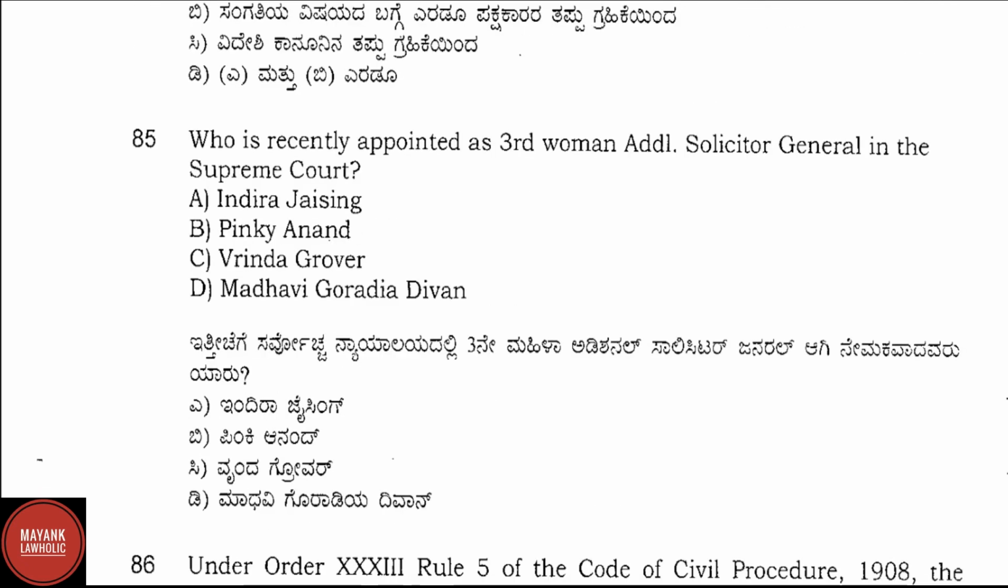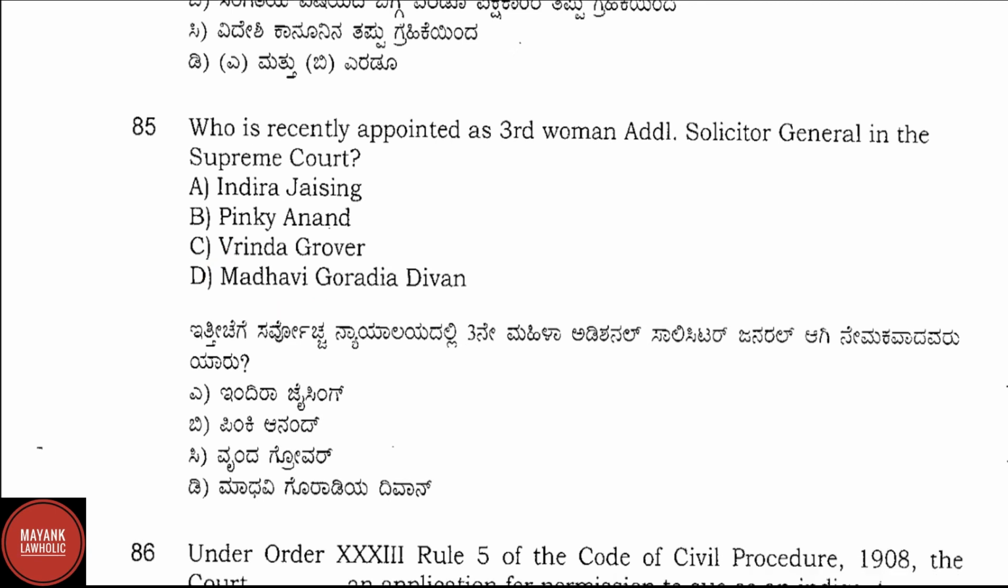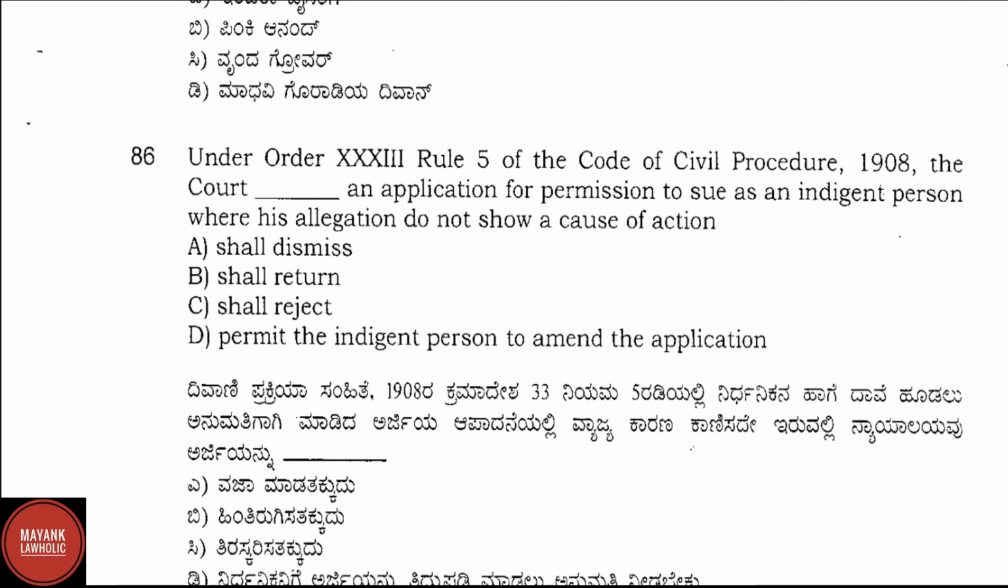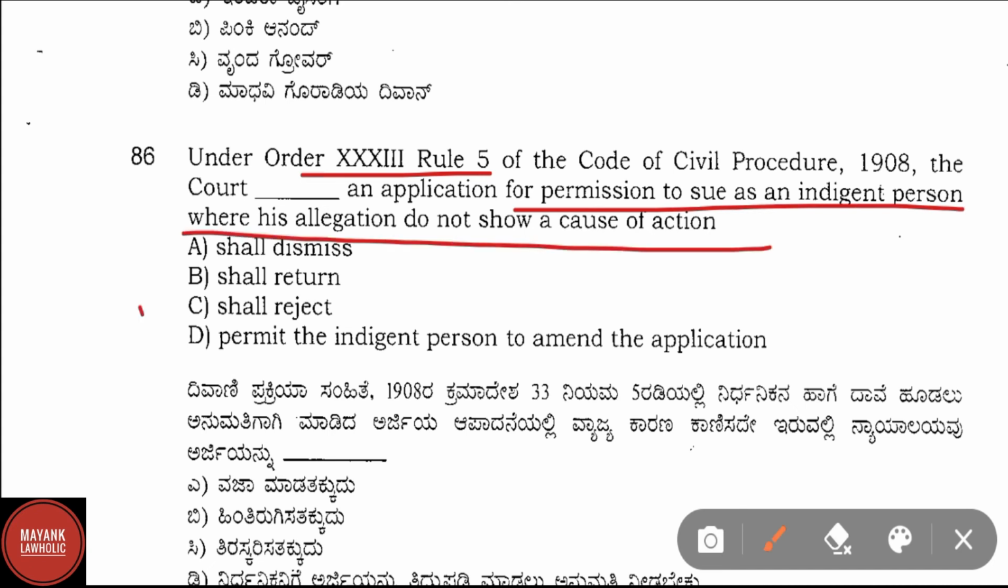Question number 85. Who is recently appointed as third woman additional solicitor general in Supreme Court? Correct answer here is option D, that is Madhavi Gordia Diwan. Question number 86. Under Order 33 Rule 5 of the CPC, the court dash an application for permission to sue as an indigent person where his allegation do not show a cause of action. Correct answer here is shall reject.